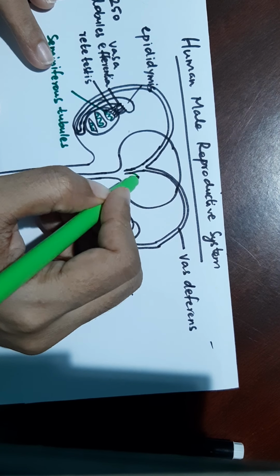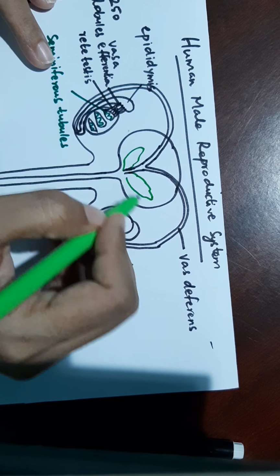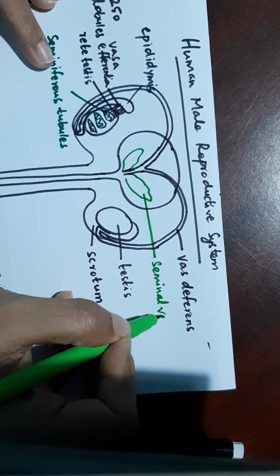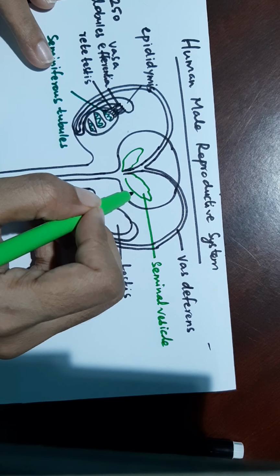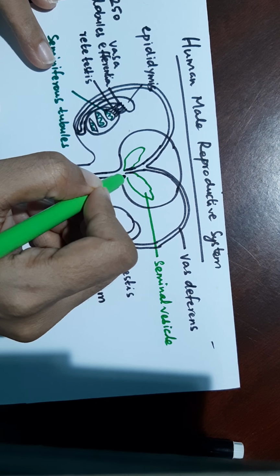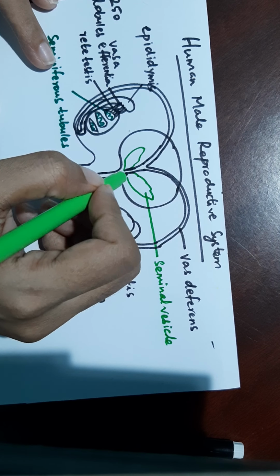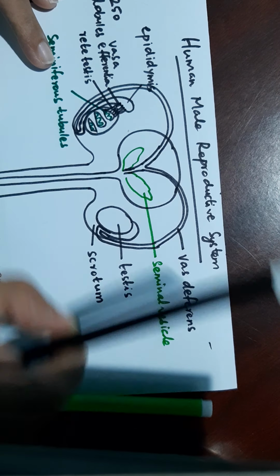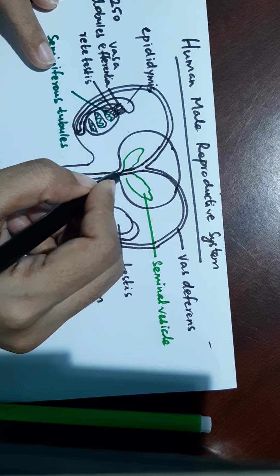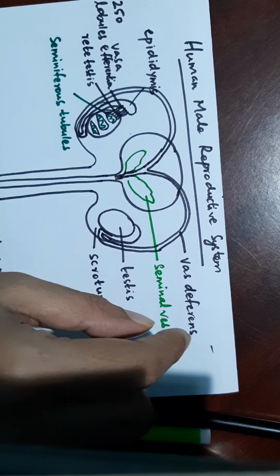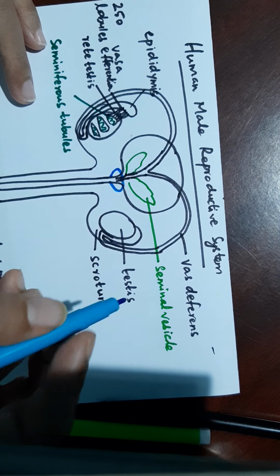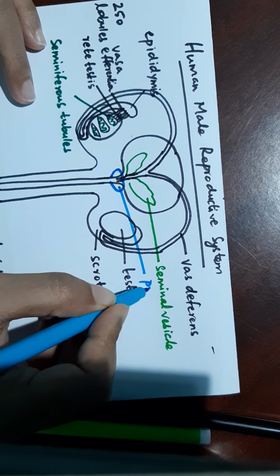A pair of glands is called seminal vesicle. Seminal vesicle produces secretions which are rich in fructose. The seminal vesicle pours its secretion towards the sperms, and they both will join together and come out as the ejaculatory duct. Ejaculatory duct passes through another gland which is called prostate gland.